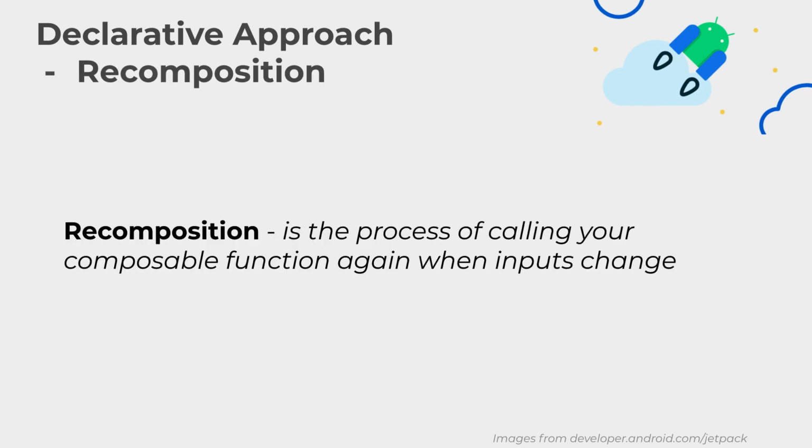Just because we need to have some sort of definition, recomposition is the process of calling your composable function again when inputs change. And this takes us back to what we've been working on, which is that circle that we tapped. The recomposition happens because every time we change the state of our counter, the Compose compiler will know that just that text will have to recompose because the data has changed. Not anything else, just that text.